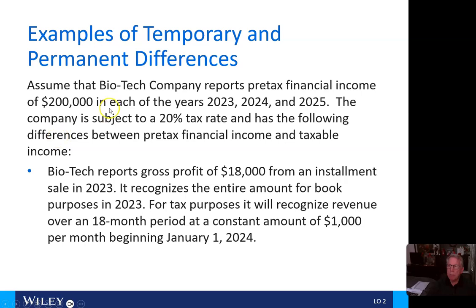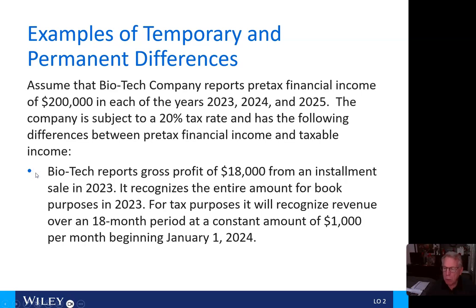Examples of temporary and permanent differences then. Here, we're going to assume that a biotech company reports pre-tax financial income of $200,000 in each of the years 2023, 2024, and 2025. The company is subject to a 20% tax rate and has the following differences between pre-tax financial income and taxable income.